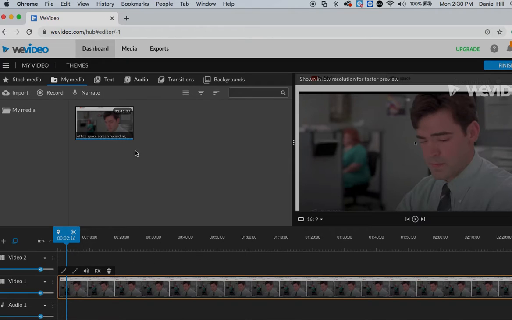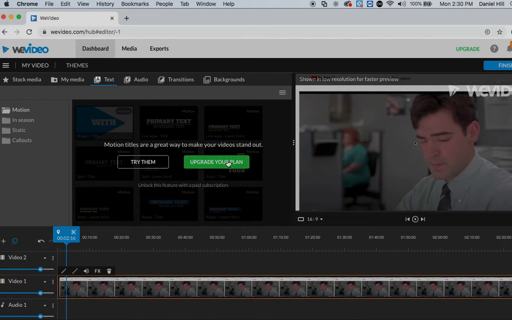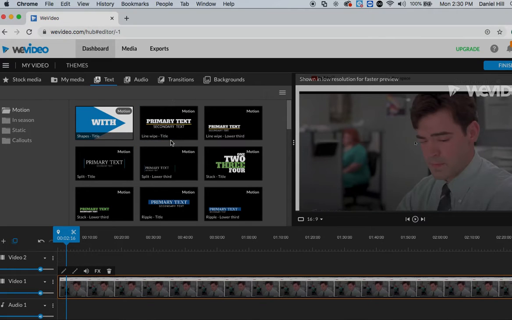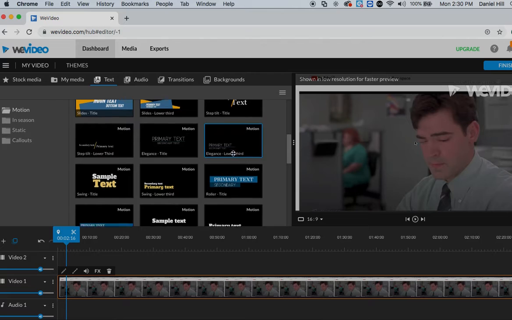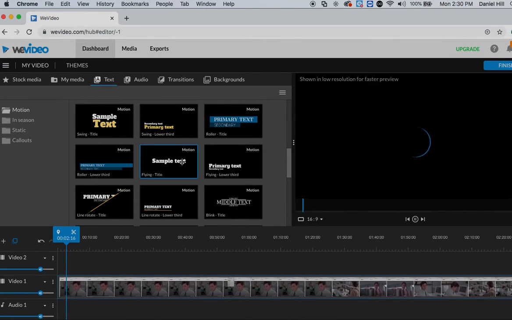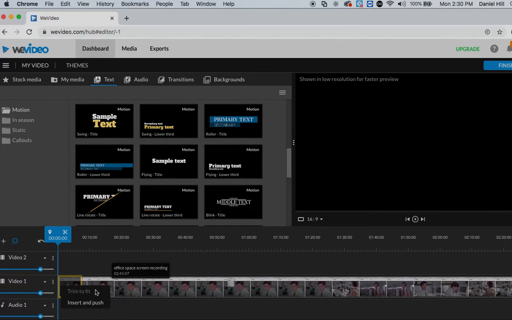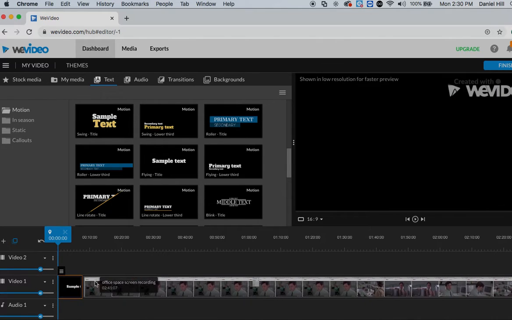If you want to add text, there's a little text button up here, and you're going to use some of the free stuff. I'm going to add some simple little title here, and stick that right at the beginning. I'm going to insert it and push, and that'll allow me to add a title.